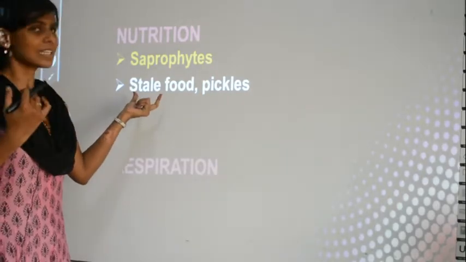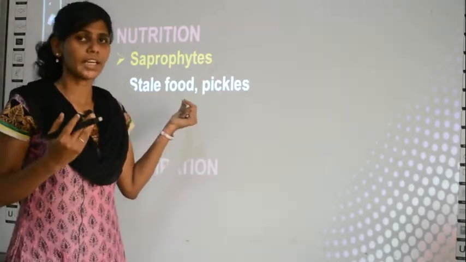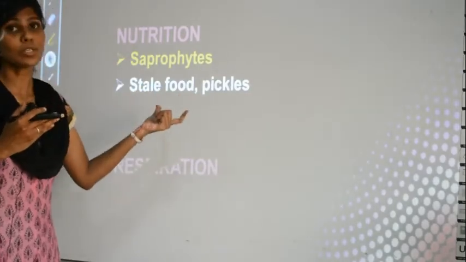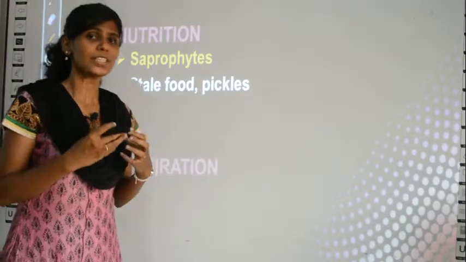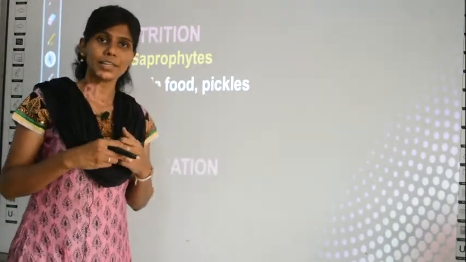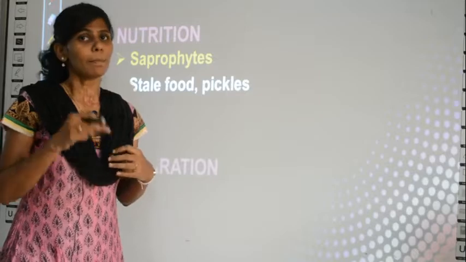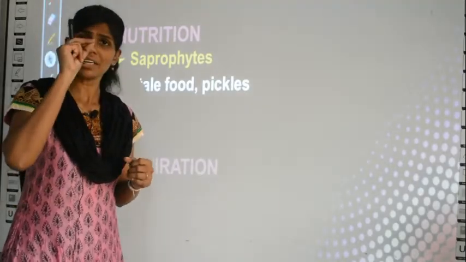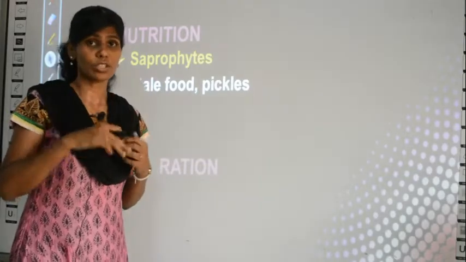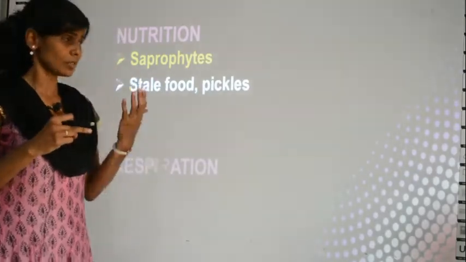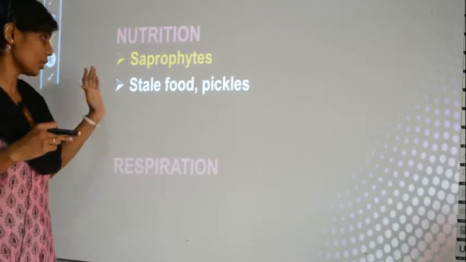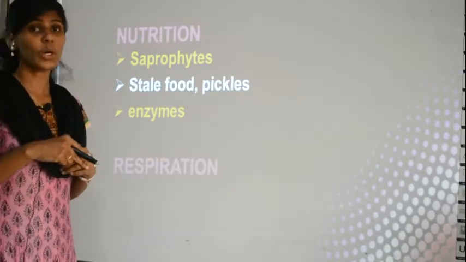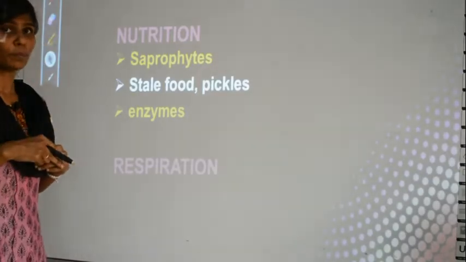Where can you see it? You can see it in stale food like stale bread, I told you, no? Similarly, in any dry food you can see Rhizopus, and also especially in pickles. Pickles usually last long and are not easily spoiled, but after maybe 6 months or 1 year, you will find some white or colored spots on the surface of the pickles, right? It is nothing but the fungus called Rhizopus. So hereafter if you find such spots at your home, do not eat that because it may cause food poisoning.